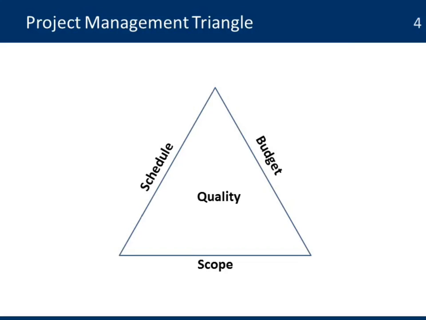All of these constraints are usually known also as the project management triangle. It is described as a triangle in which each side represents one of the constraints. Here we have scope, schedule, and budget. And in the middle, we have quality. It is said that when scope, schedule, and budget are in balance, then we can have quality in the project. But whenever there are changes in any one of these sides, that means there's going to be an impact on the other 2 elements. Let's see an example.